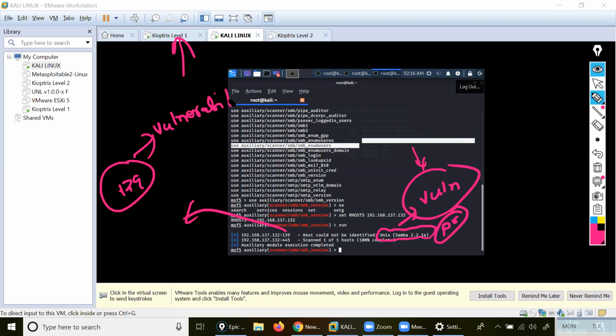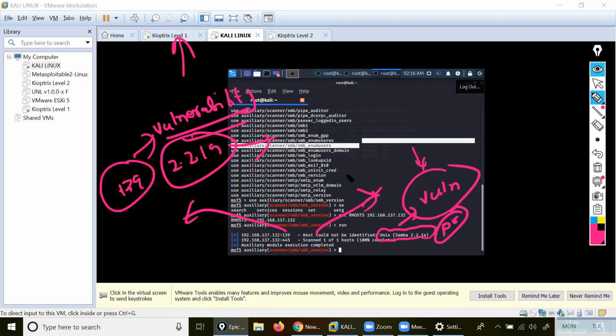That vulnerability is for SMB 2.2.1a. What is that, Samba 2.2.1? This is the Unix platform. Samba you can say is like a language.